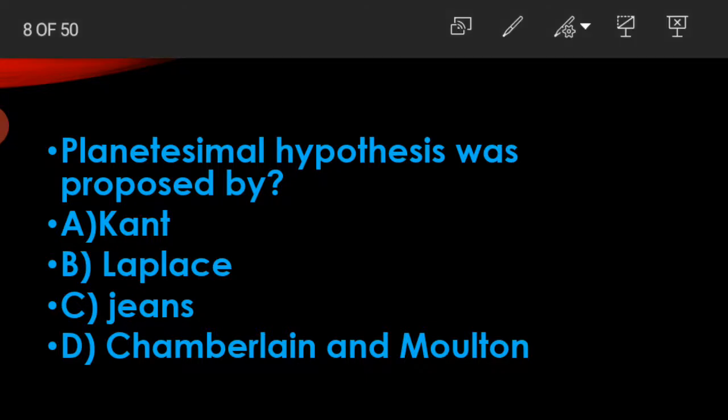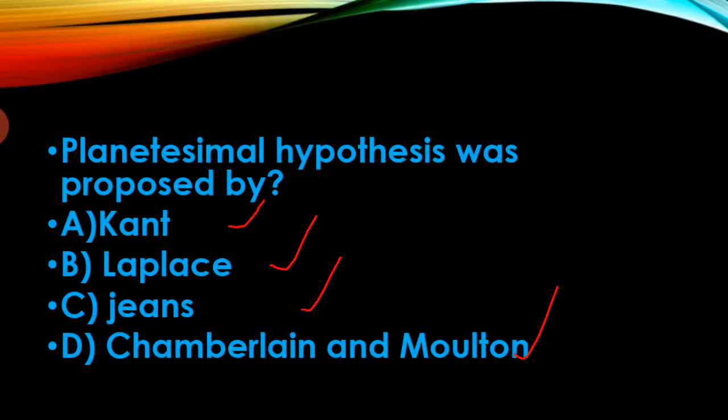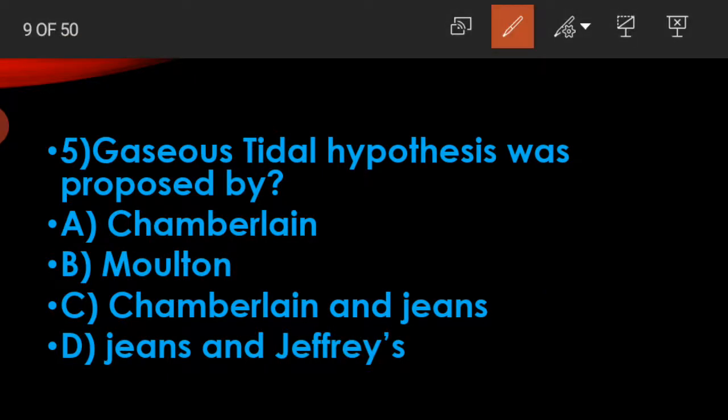The planetesimal hypothesis was proposed by option A Kant, option B Laplace, option C Jeans, option D Chamberlain and Moulton. Option D, Chamberlain and Moulton, is the correct answer. Fifth question. The gaseous tidal hypothesis was proposed by A. Chamberlain, B. Moulton, C. Chamberlain and Jeans, D. Jeans and Jeffreys. Option D.